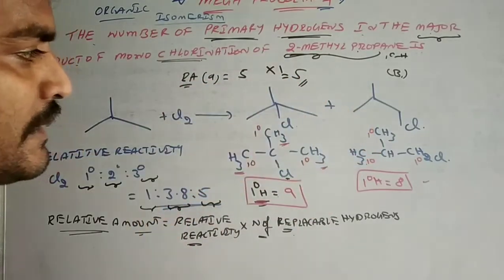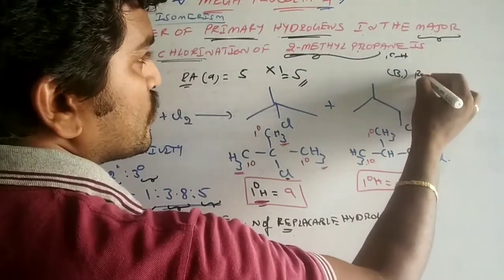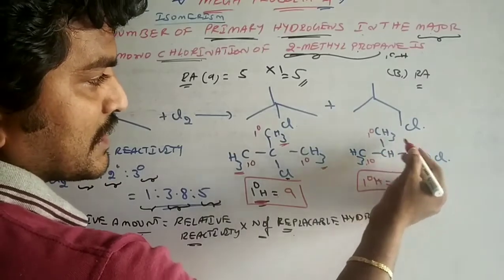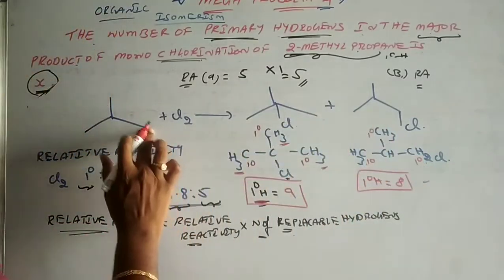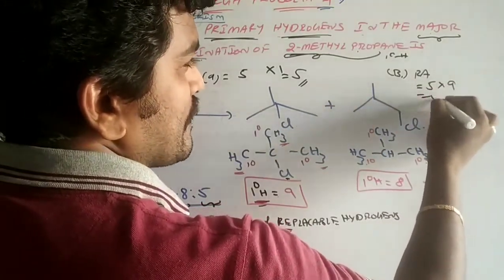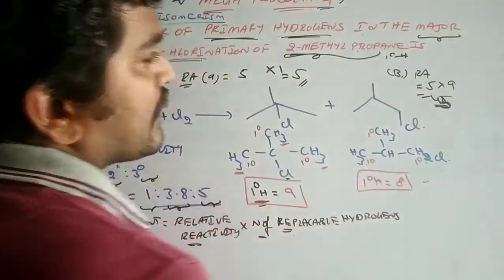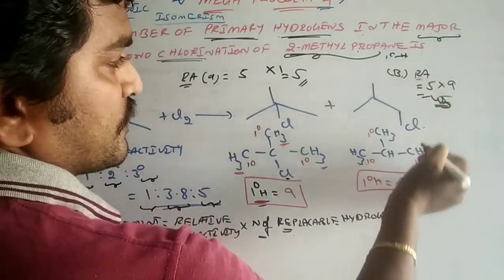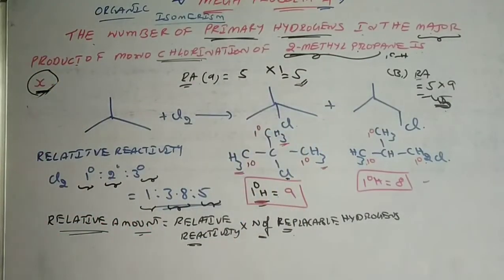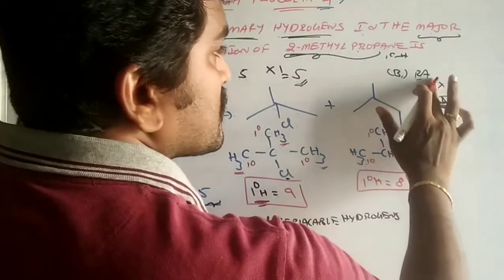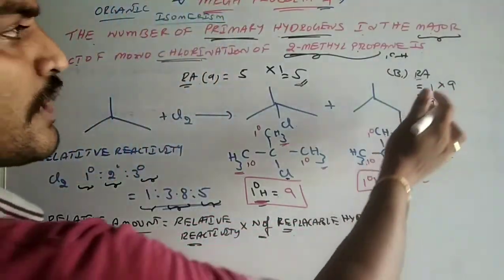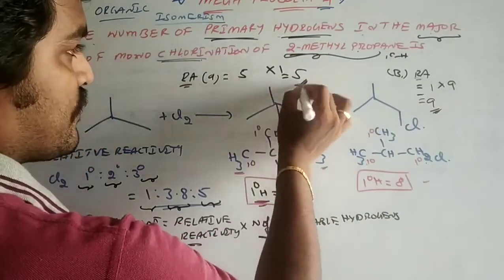And if you look at B, the relative amount equals the number of replaceable hydrogens, which is 9. Here 3, 3, 3, total 9, into 1, since primary. So the relative amount of this product is 9, and the relative amount of this product is 5. So the relative amount of B is 9, the relative amount of A is 5.